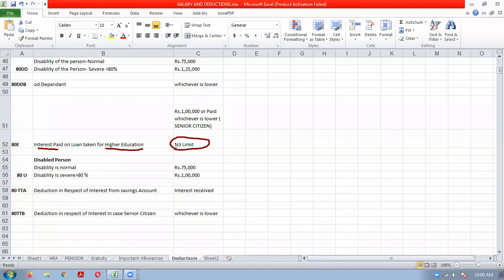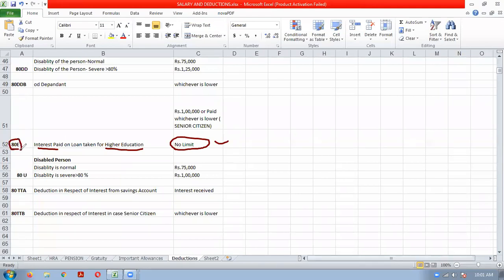There is no limit. Whatever interest a person is paying, he will get the deduction for that amount. Which section is applicable? Section 80E.